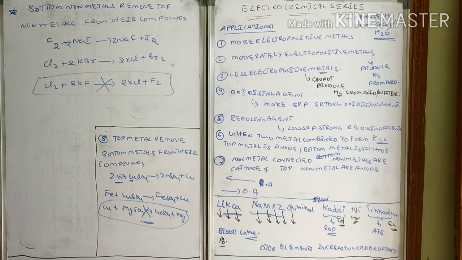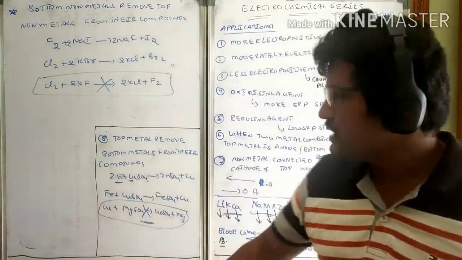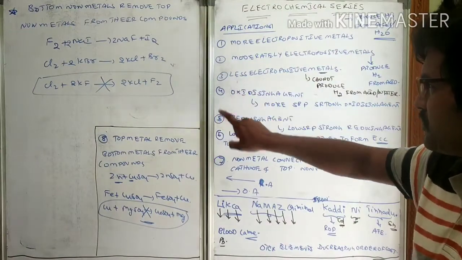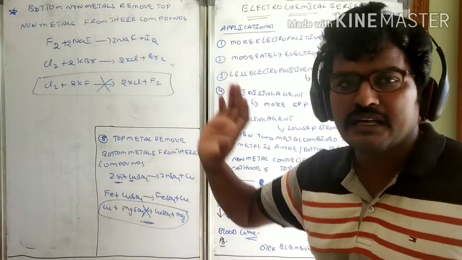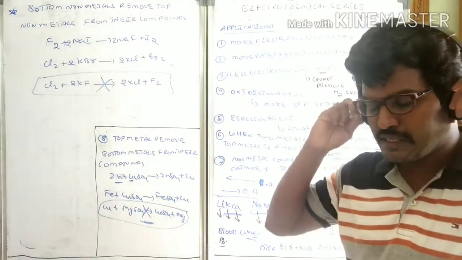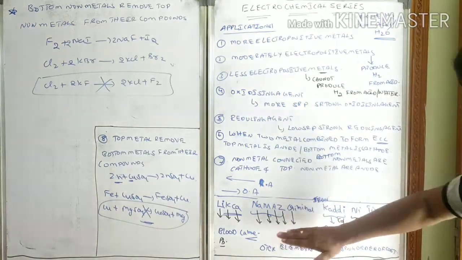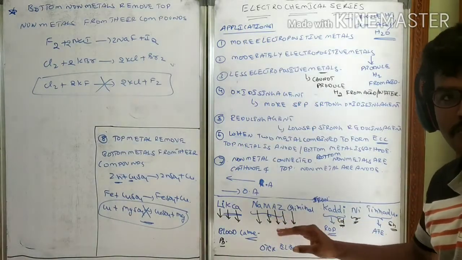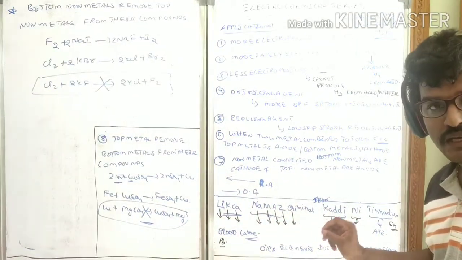This we will study simply. They will give you one reaction and they will ask you to find out whether the reaction is possible or not. That much they will ask you. Is it clear? So these are the different kinds. So 8 or 9 types of problems they will be asking you based on this electrochemical series. So that's why this mnemonic is a very important thing. That's why I am making a special video on this electrochemical series.